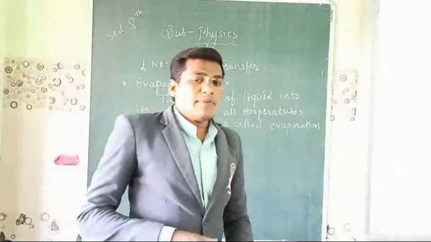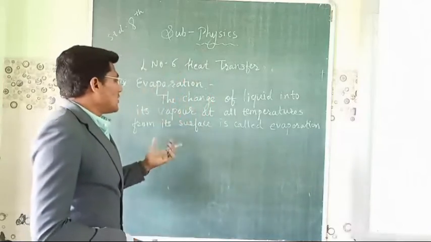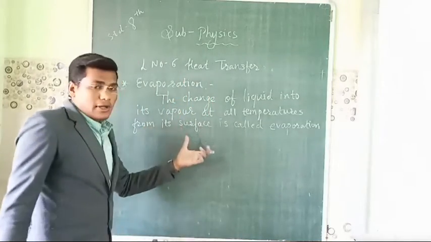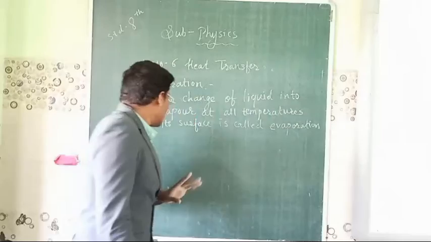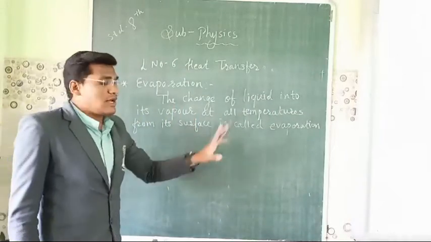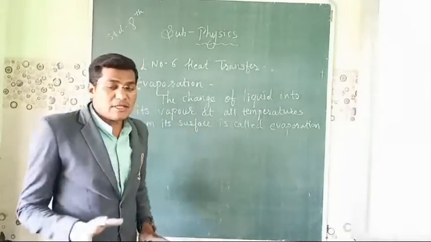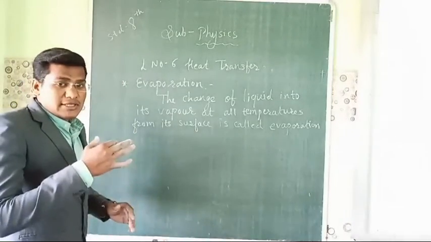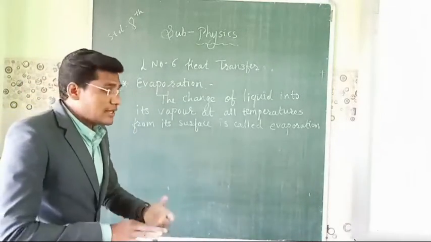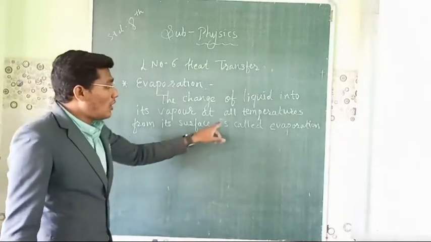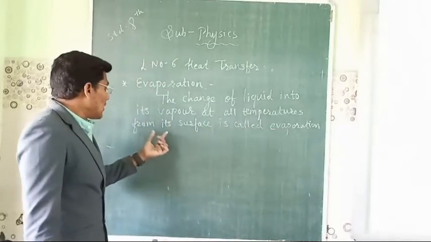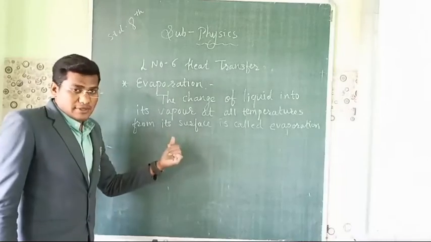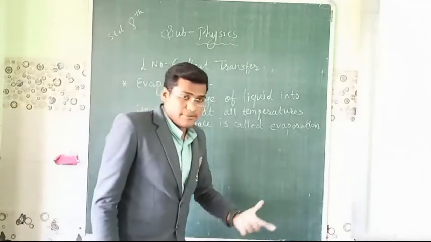Evaporation is a process in which the change of liquid into its vapor at all temperatures from its surface is called evaporation. Evaporation is a process in which the liquid changes from its liquid state to vapor state, but it changes at all temperatures and from its surface.